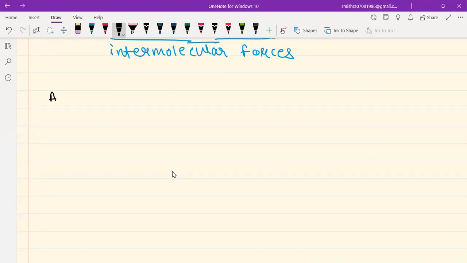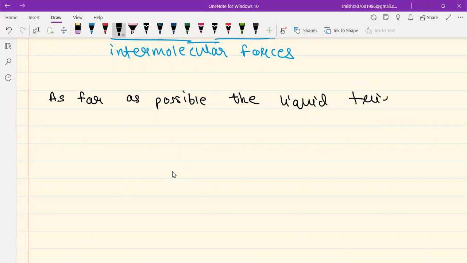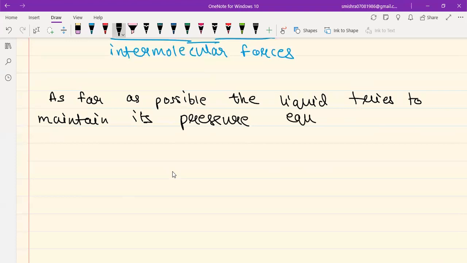So guys, this brings me to one more very, very important property. As far as possible, the liquid tries to maintain its pressure, the liquid tries to maintain its pressure, okay, equal to the vapor pressure.